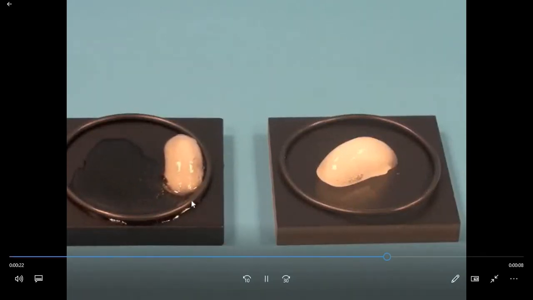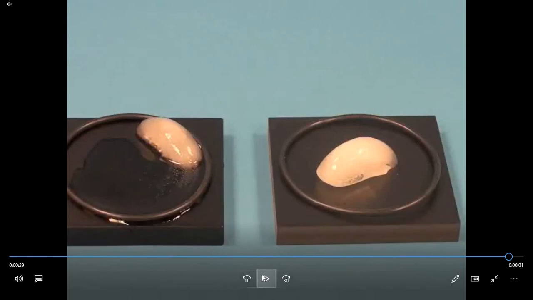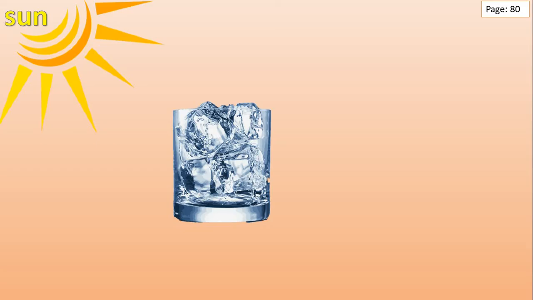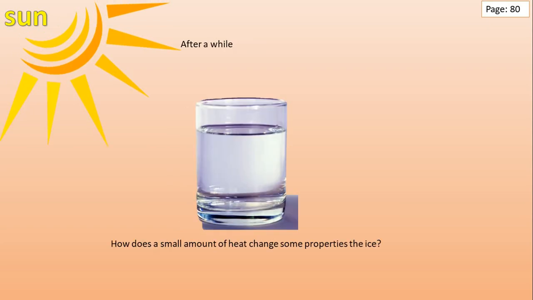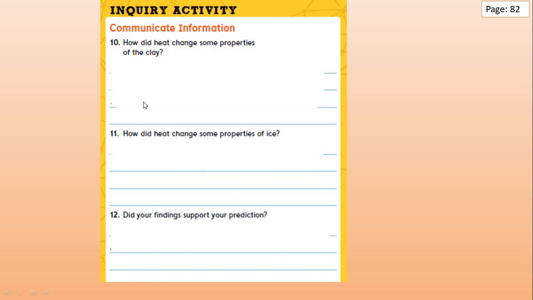Did you say because this one is heating? If so, you are totally right, grade 2. You know now that heat can change a solid ice to liquid water. Excellent, grade 2. So, we learned today how a small amount of heat can change solid ice cubes to liquid water. Interesting.